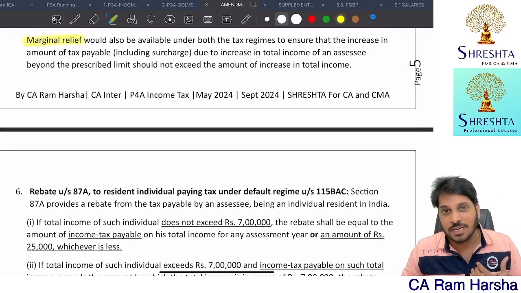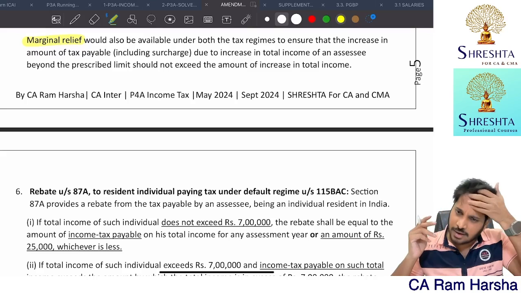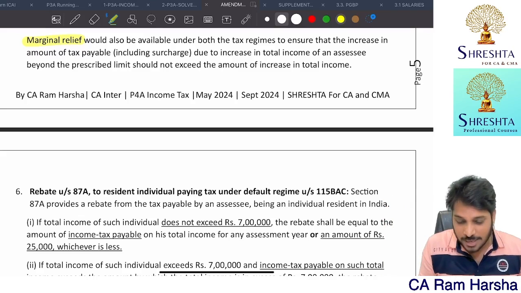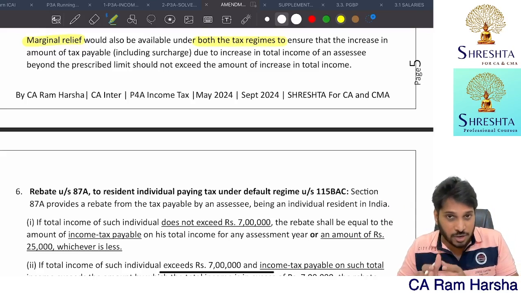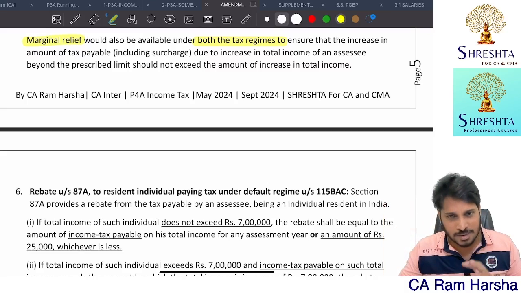Next, same marginal relief. Whenever there is a surcharge applicability, marginal relief is also there, right? We already discussed it in the marathon basic concepts discussion. The relief concept is applicable under both tax regimes. Under the default tax regime also, relief concept is there. Even under the normal tax regime also, relief concept is there.